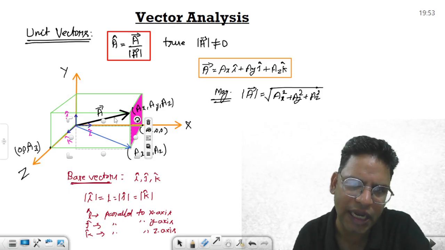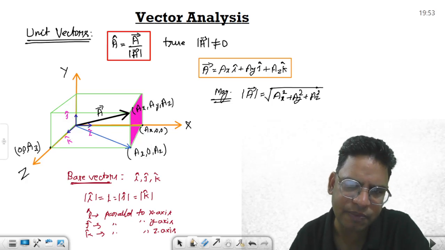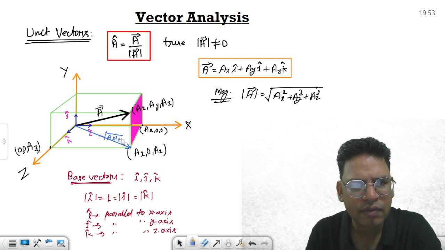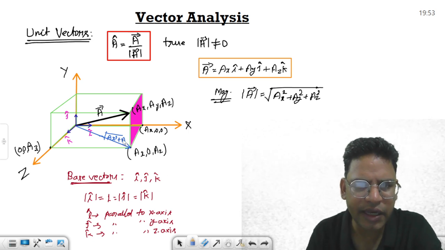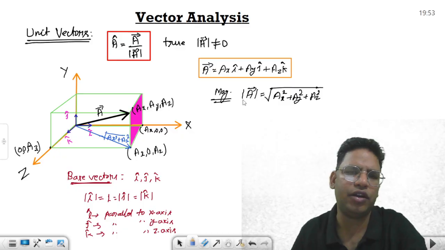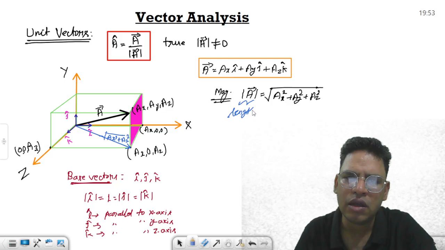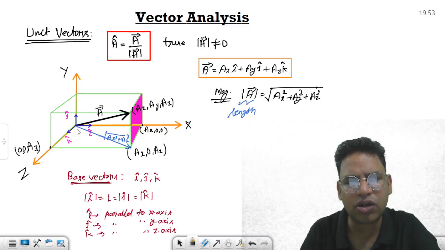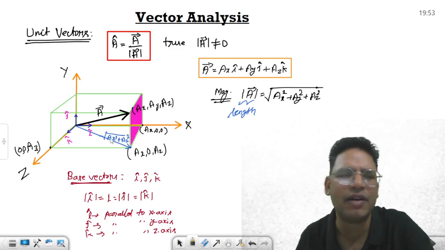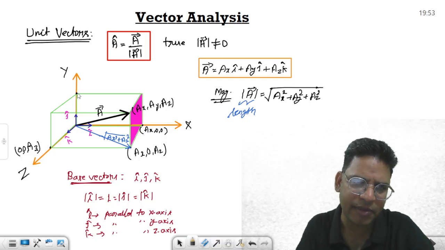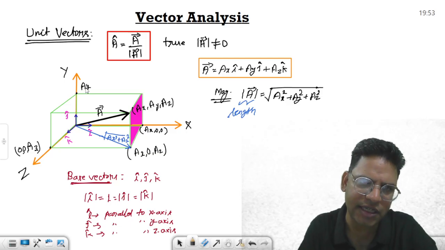So suppose you were to calculate this A vector, how much would it be? This particular length is going to be Ax squared plus Az squared. Okay, there is no y. This is the length, by the way. Once you find this length, let's call this O, say some P, O P Q R, whatever, right. So how much will this length come to? Under root Ax squared plus Az squared, and then finally this height is Ay, because this point is basically Ay, or in terms of coordinates 0, Ay, 0.